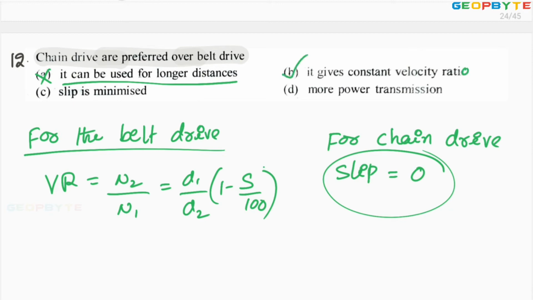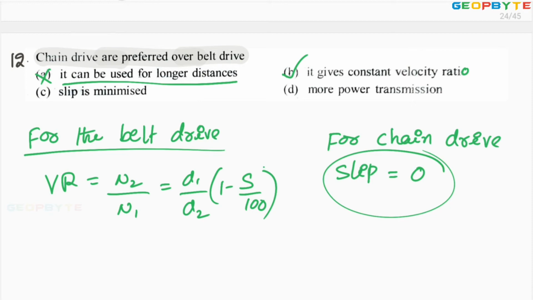Yes. The reason why the chain drives are maintaining constant velocity ratio is the slip maintained by the chain drive is 0. Slip is 0 not only for chain drive but also for the gear drive. Anyhow, to avoid the slip completely, it is better to select either chain drives or the gear drives. I hope you got my point.